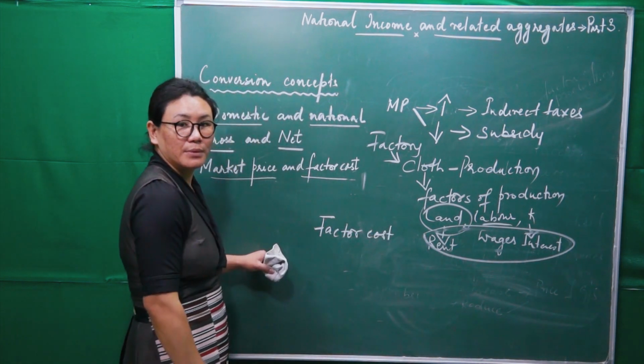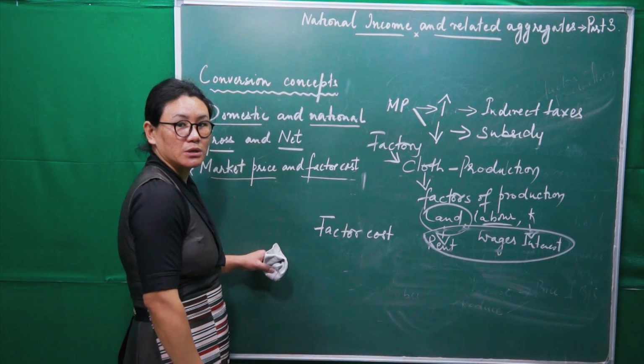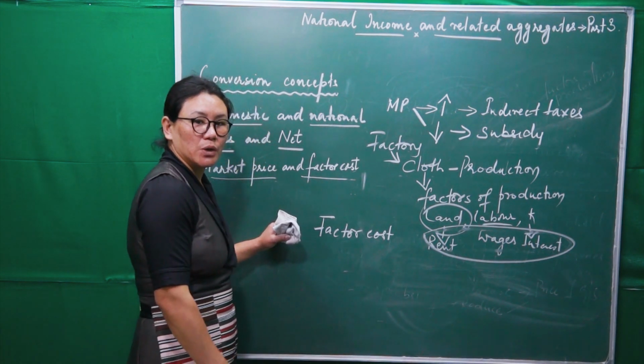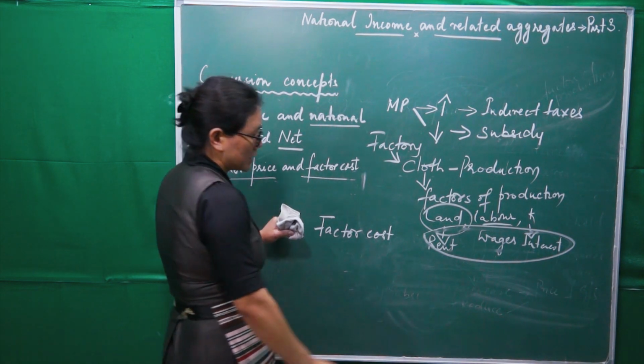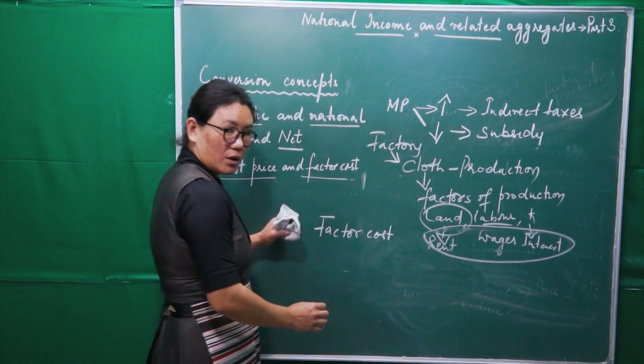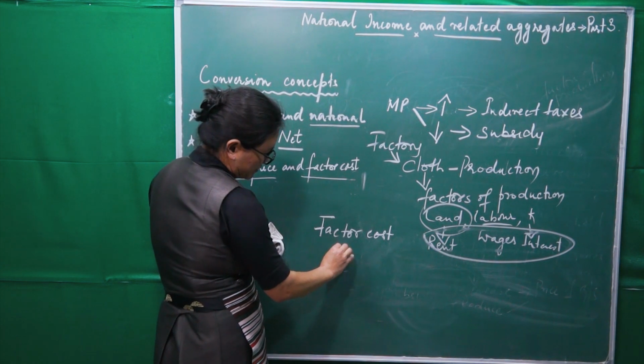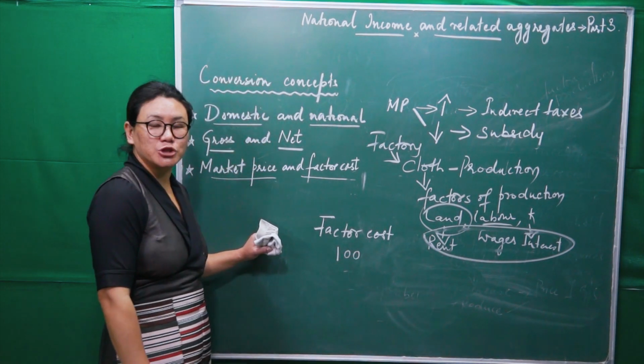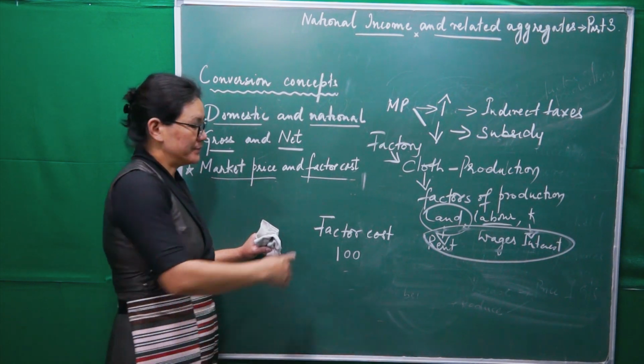This will come as a factor cost. Now, take an example for producing one cloth. My factor cost is this much.